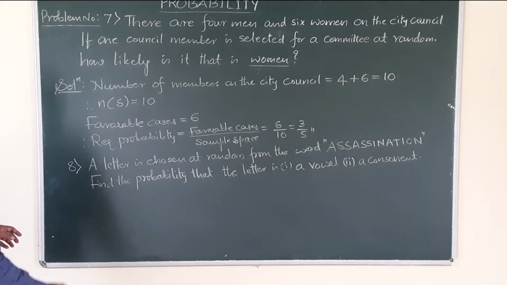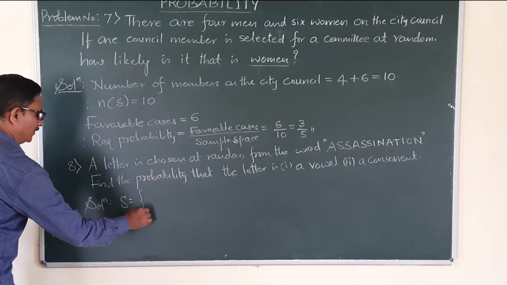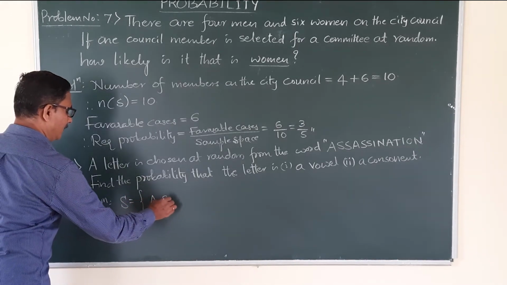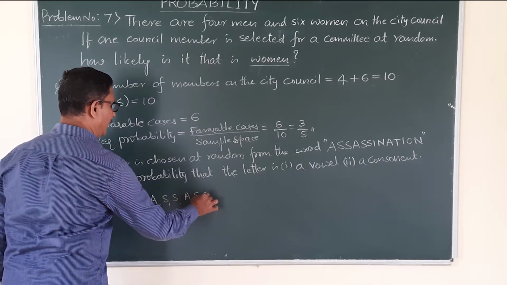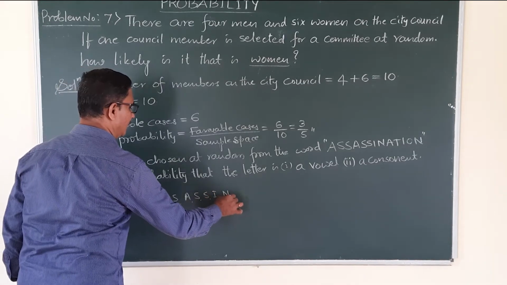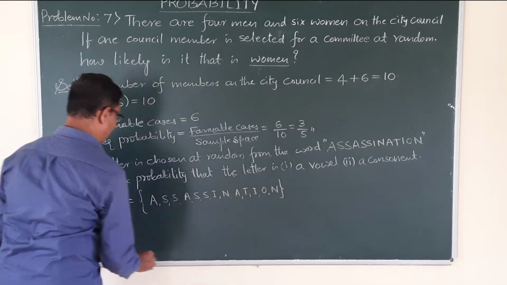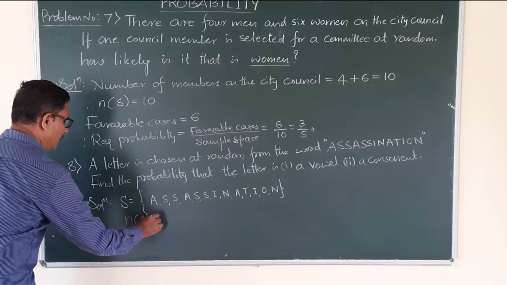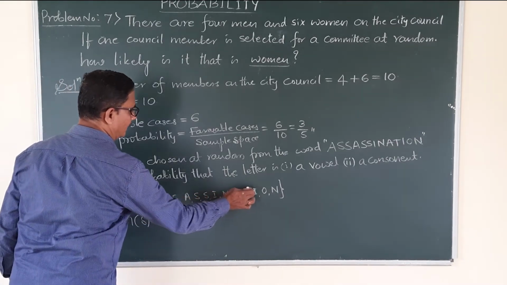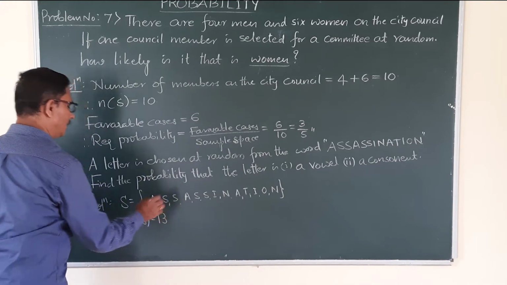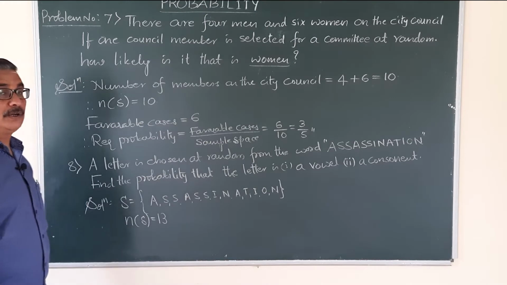Now here one word is given. S is the sample space. Assassination. ASSASSINATION. So how many outcomes? Total outcome here, count it. Count the letters. 1 2 3 4 5 6 7 8 9 10 11 12 13. So total number of outcomes is 13. Now find the probability that the letter is a vowel.